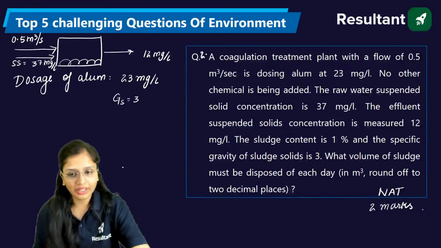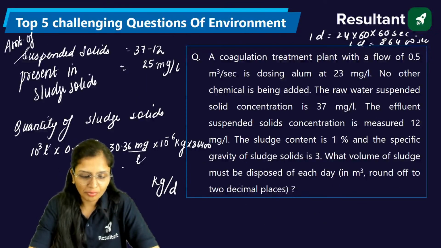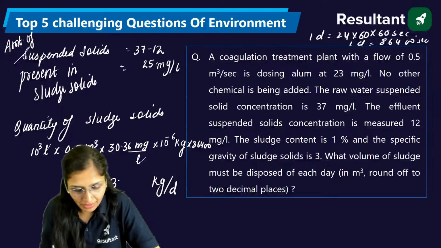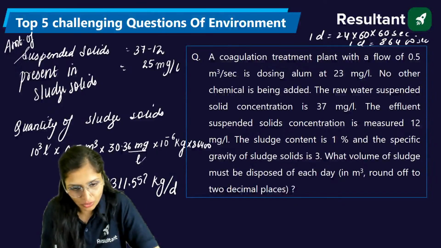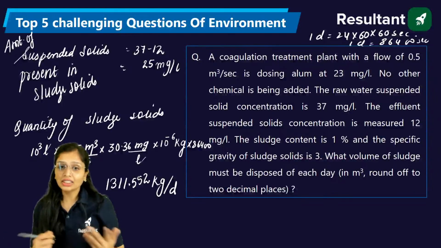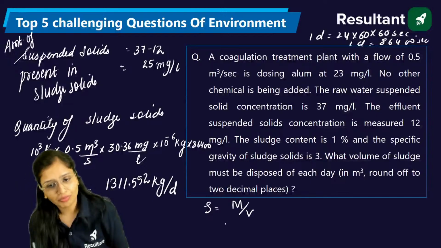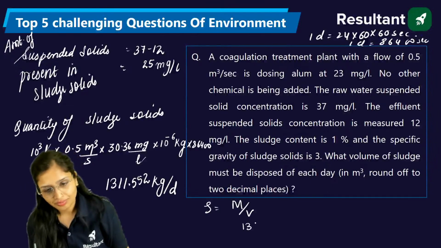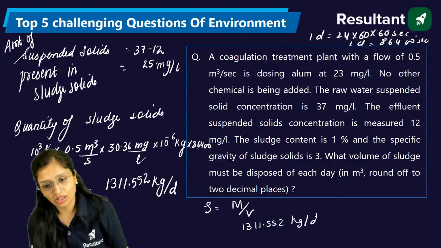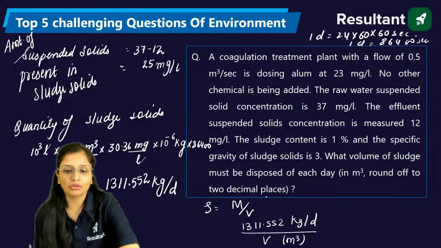Have you calculated? For me it is coming 1311.552 kg per day. This is the quantity of sludge solids, but I need the volume. Density is equal to mass upon volume. Now mass I know. Calculations you check it out. Concepts I'm telling you, calculations at least you can check. Volume I need to calculate.